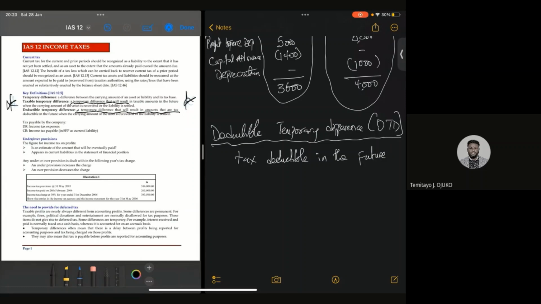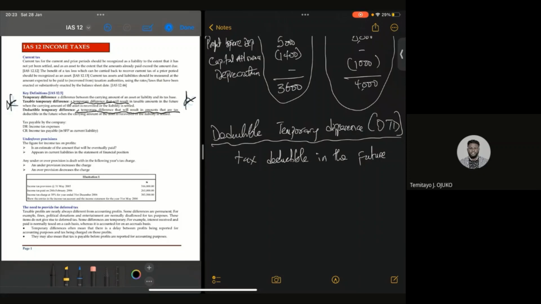We are saying that with a taxable temporary difference, currently you have paid more tax as a result of enjoying a lower tax benefit compared to the accounting expenses you've accounted for in your financial statement. Which means that in the future, it will still reverse.